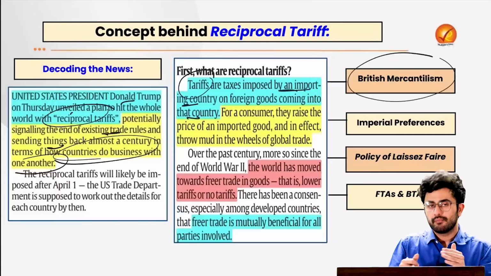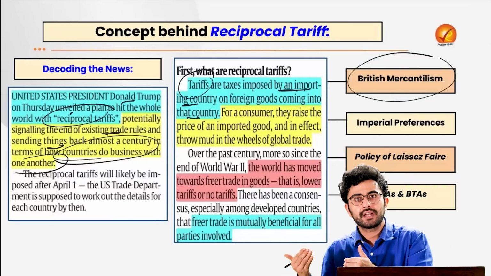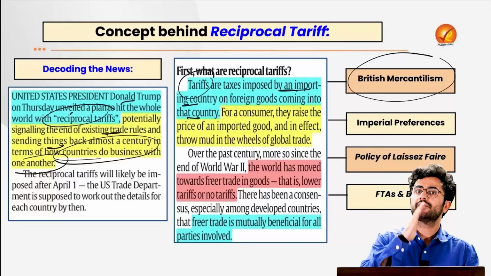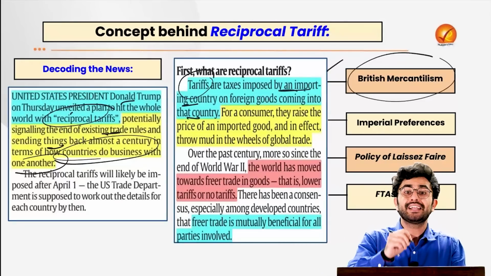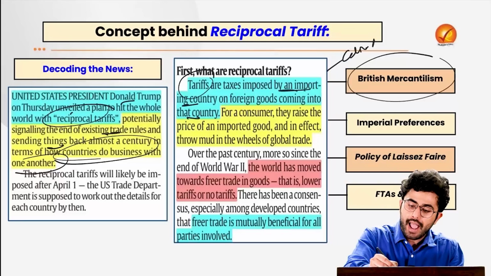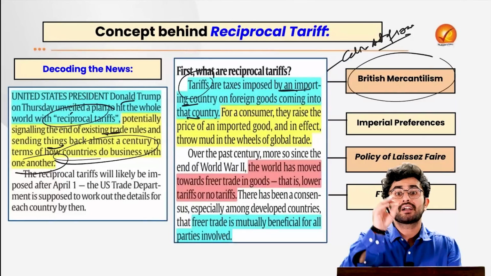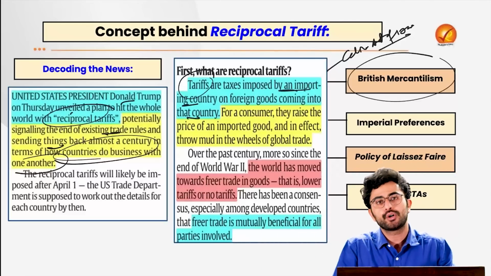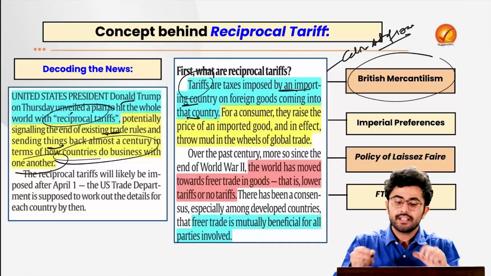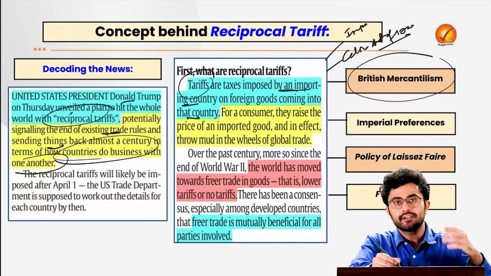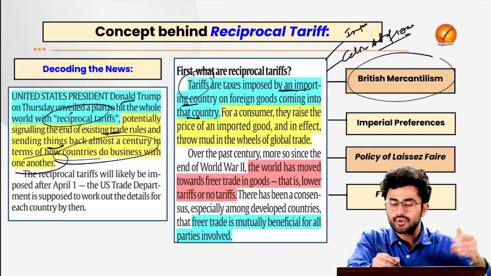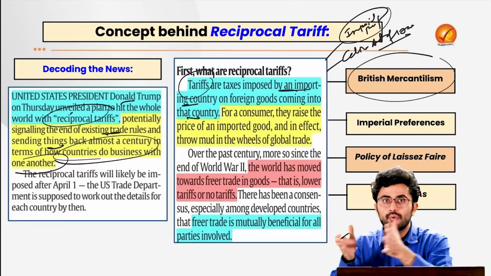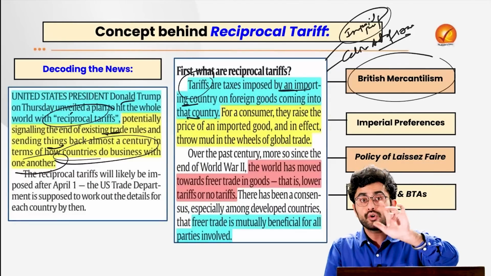What did the British do? They were acquiring political power in our country at that point of time. They said, okay, we should not let these good quality Indian products flood the markets of London. Thus, they started putting in trade protectionist measures like the Calico Act of 1720, where they completely banned the chintz procured from the region of Masulipatam in Andhra Pradesh at that point of time. At the same time, they gave imperial preferences to the products they started producing in their industries after the industrial revolution of 1750. That basically meant the products now coming to India would not be charged any kind of import duty or customs duty.